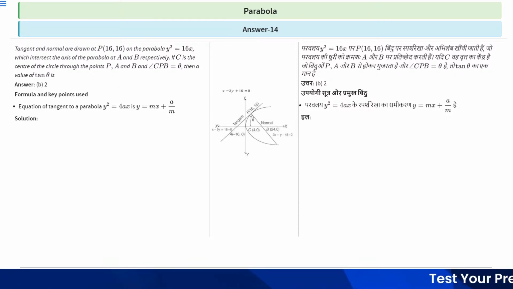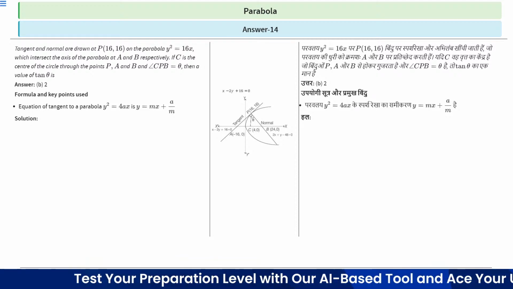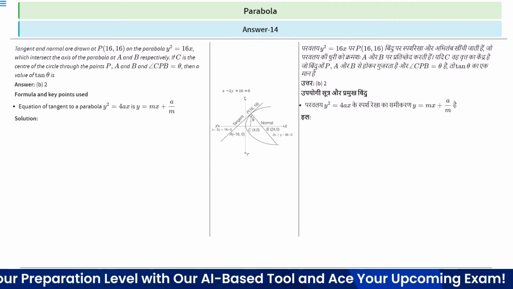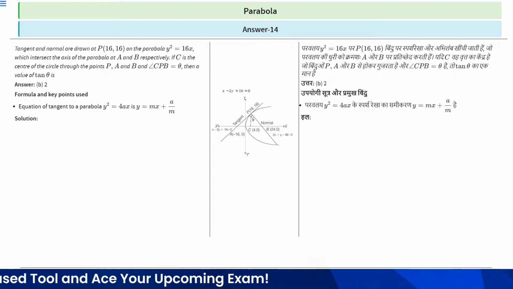So let's see the figure. We are given a parabola y square is equal to 16x. At point (16, 16) we are drawing the normal and tangent, right? And these normal and tangent are intersecting the x-axis at A and B respectively.